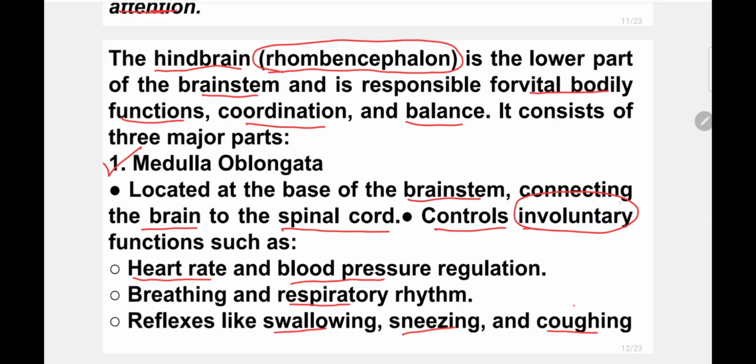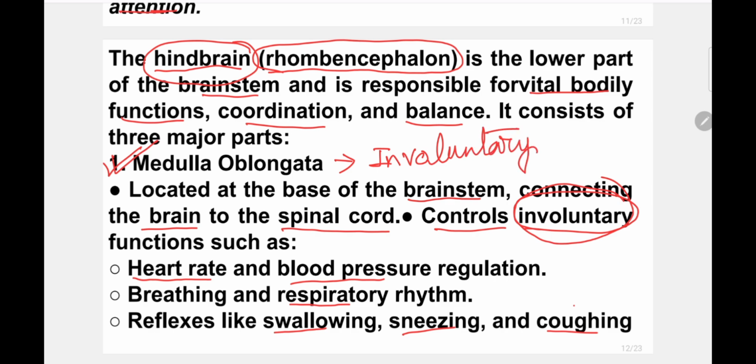That is why they are involuntary in nature, and our medulla oblongata is involuntary in nature because it's a part of the hindbrain. So our hindbrain is also involuntary in nature. Medulla oblongata is involuntary in nature. Involuntary. Okay, please note it down.